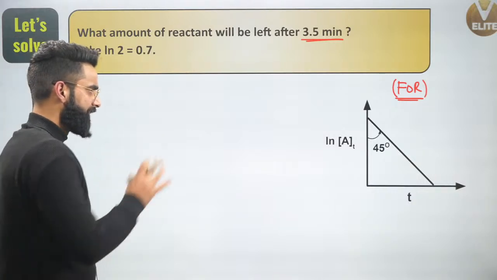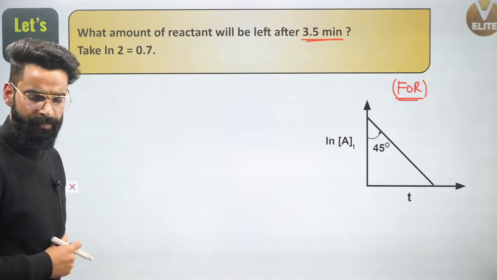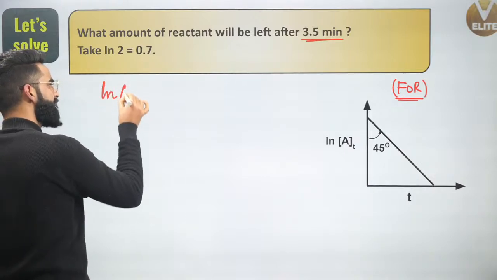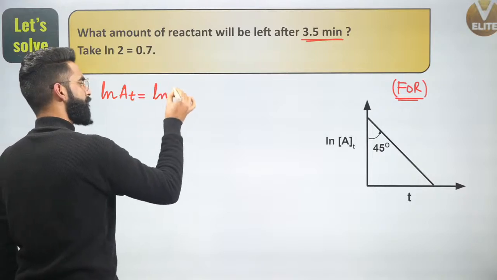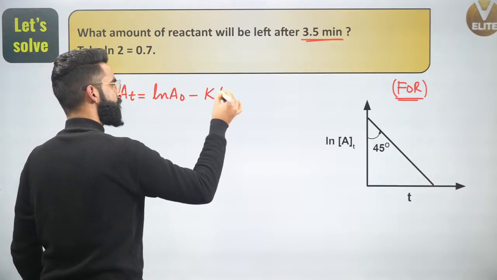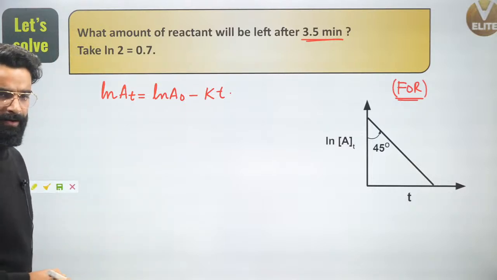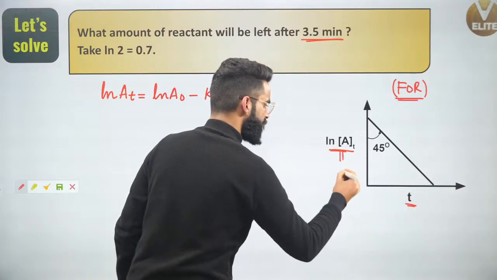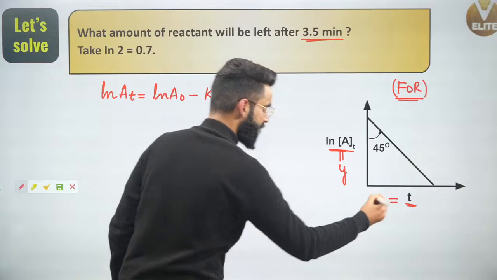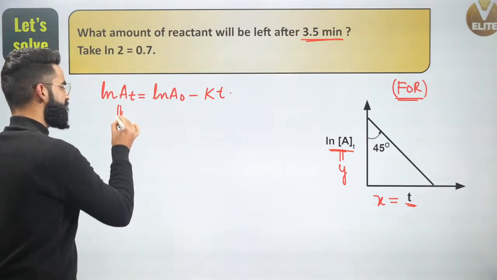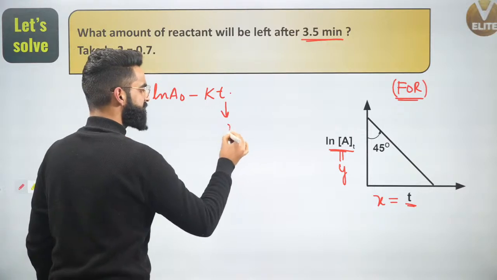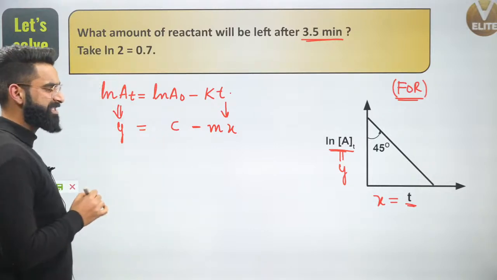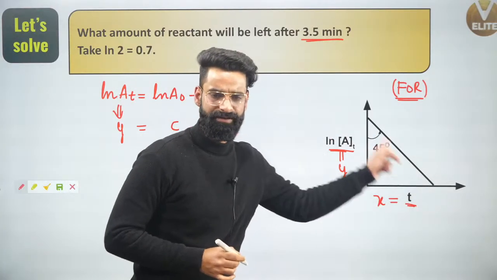Again, it's a very simple thing. Since the curve is given for a first order reaction, people, if you remember, in the last session I gave you one equation for the first order reaction, the integrated rate equation: ln of At is equal to ln of A naught minus kt. I hope you remember this equation. Can I say this curve is just ln of At versus t? ln of At is plotted along the y-axis and time along the x-axis. So instead of ln of At, you can write y, instead of time you can write x, and this is m, this sign is minus, and this is c. y is equal to minus mx plus c. So the curve is a straight line with a negative slope. This is the curve which is given to me.